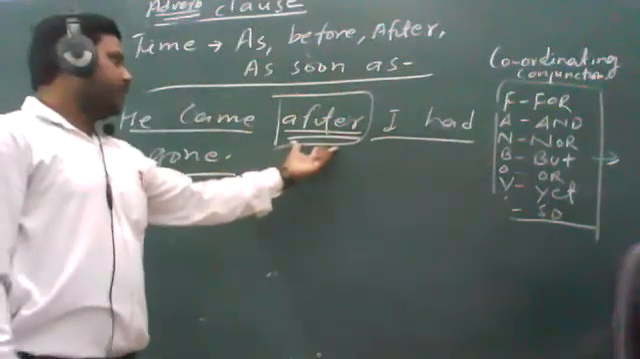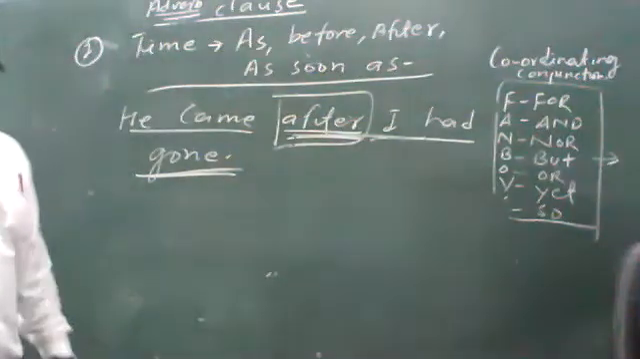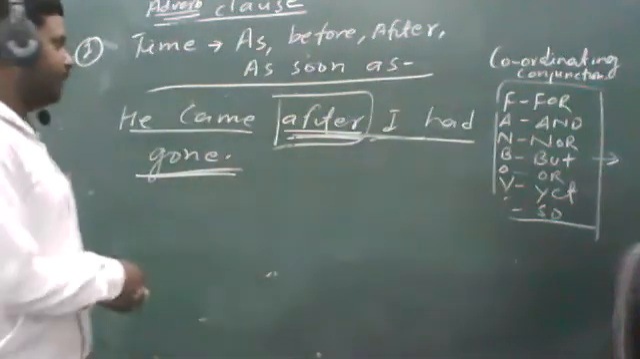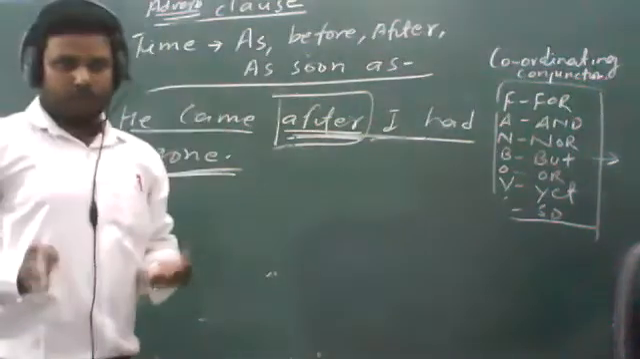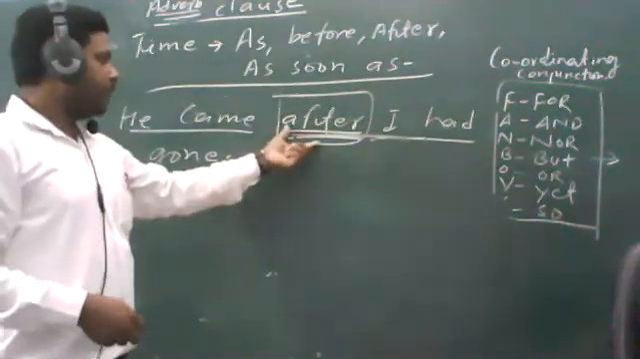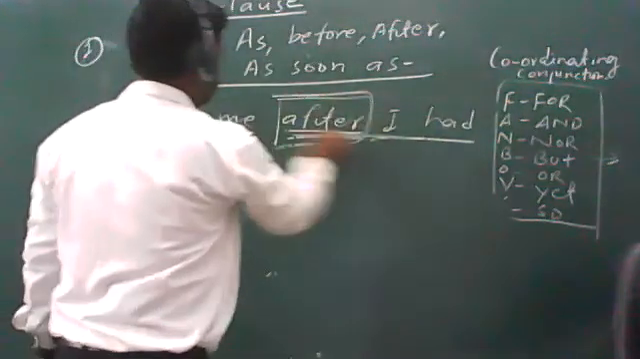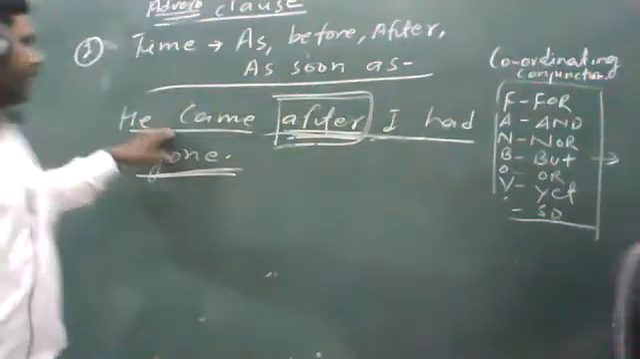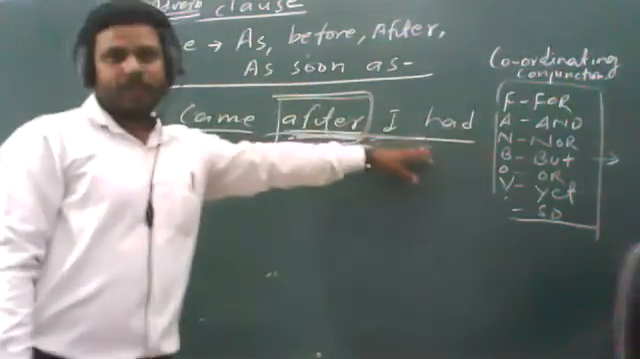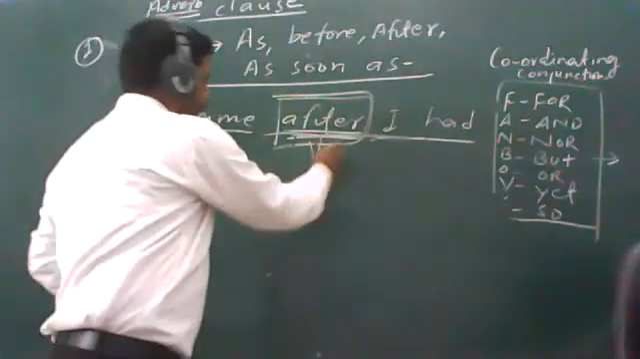And if it is a subordinating conjunction, definitely this part of the sentence will be a subordinating clause. And if it is a subordinating clause, which clause will it be? Now you have to identify. Already I have taught you about noun clause and adjective clause. Now we are studying adverb clause. So after is telling about time, that he came. What was his timing? His timing was when I had gone, जब मैं चला गया था या जा चुका था तब वो आया. So after is showing the time.